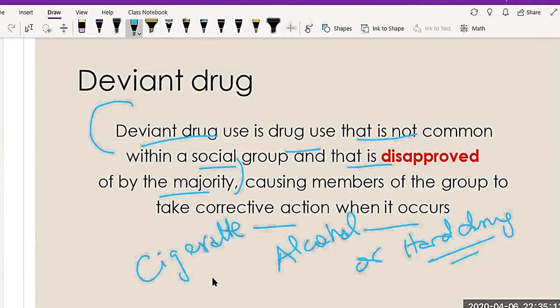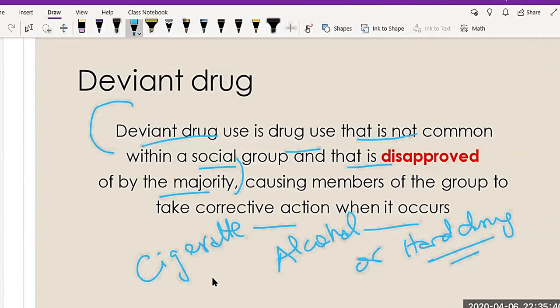What is the corrective action? If in one society some people smoke cigarettes a lot, what will the society do? That society will auto-correct its people. How? They advertise that smoking is not good for them, so that people will stop using cigarettes. So you have to understand this.